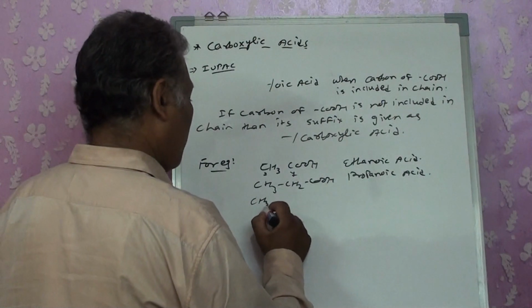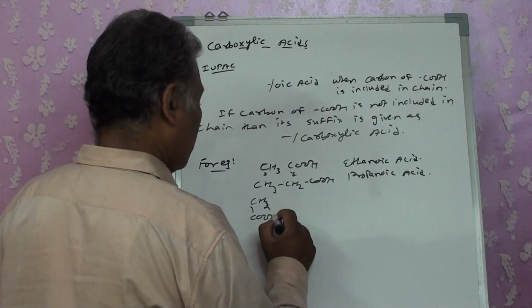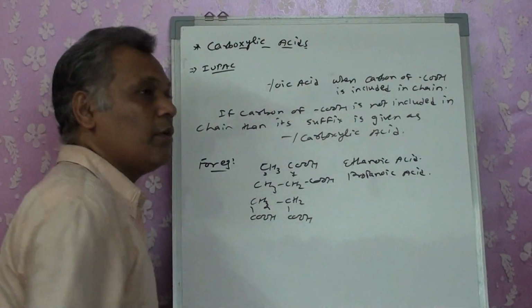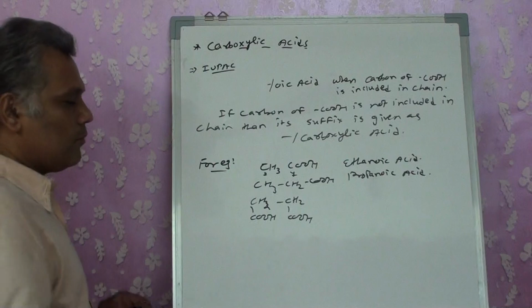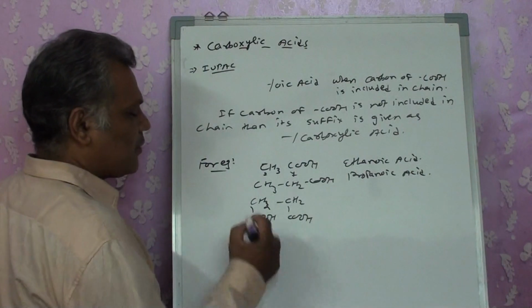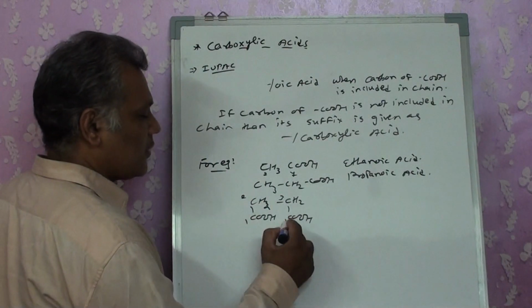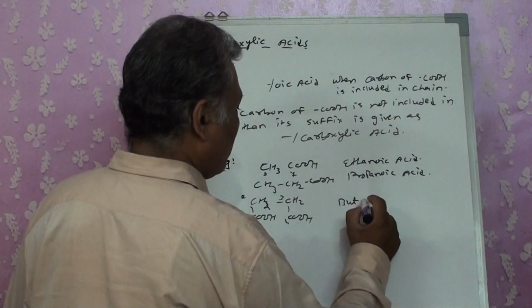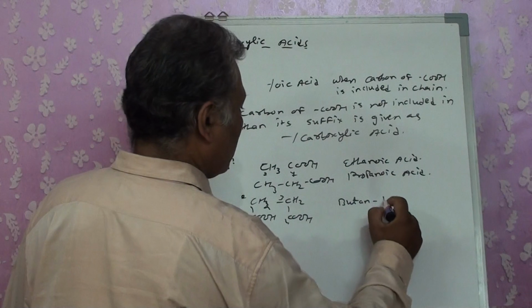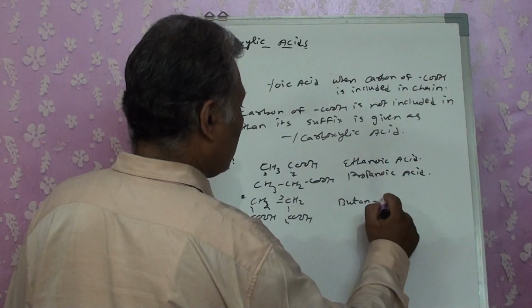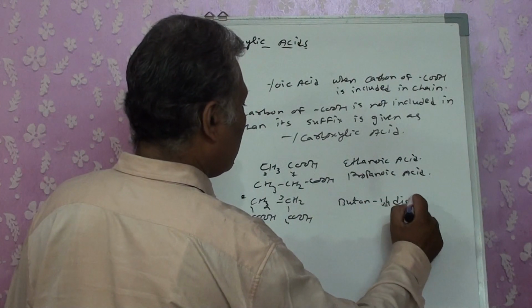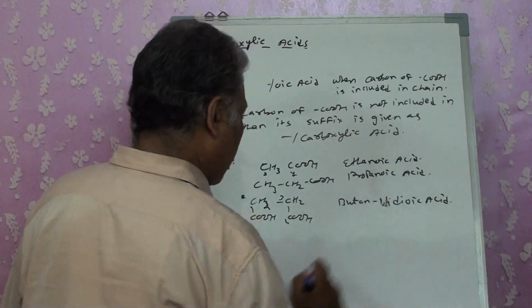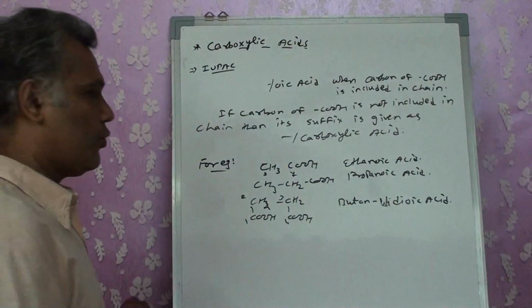Now if I am having a compound with 2 COOH groups, still by considering it, I start the chain from here. We write it as butane-1,4-dioic acid, as we have 2 COOH groups.